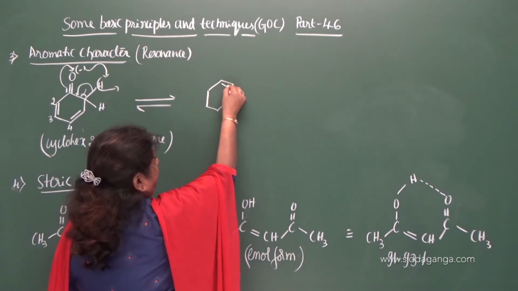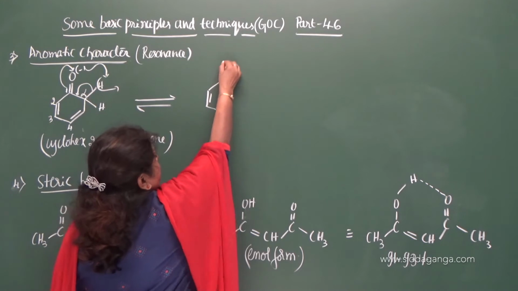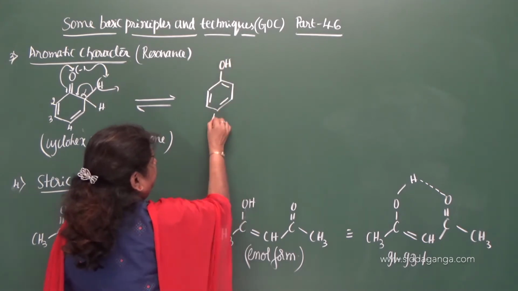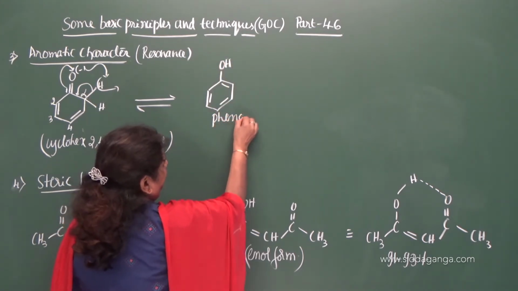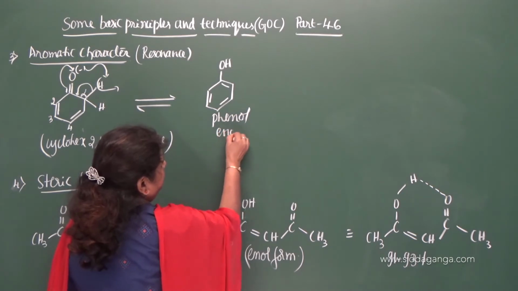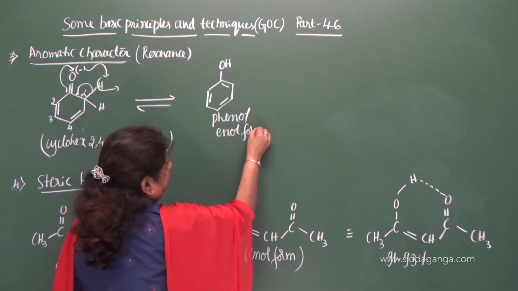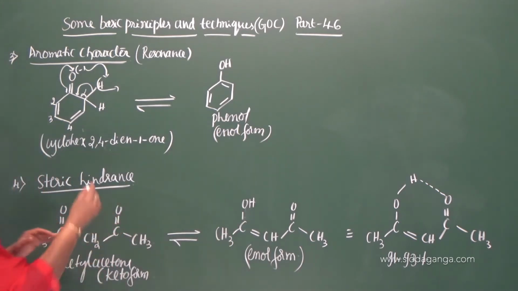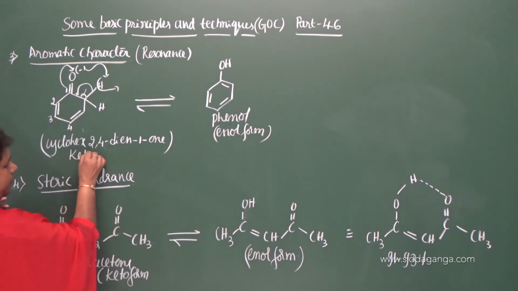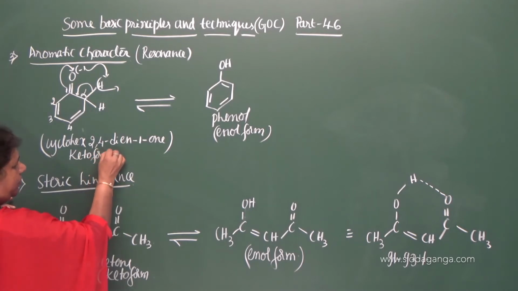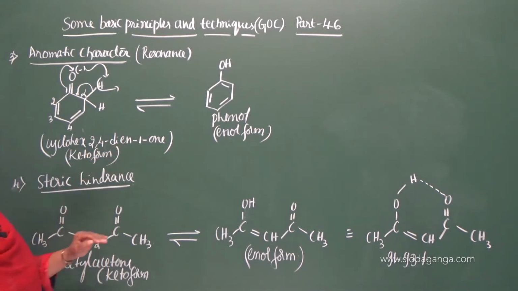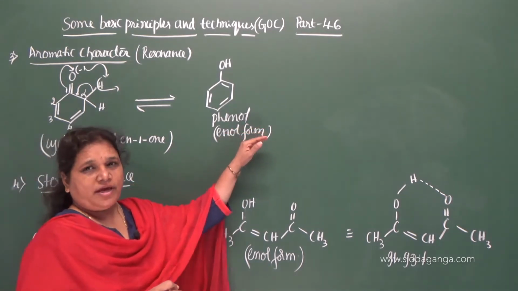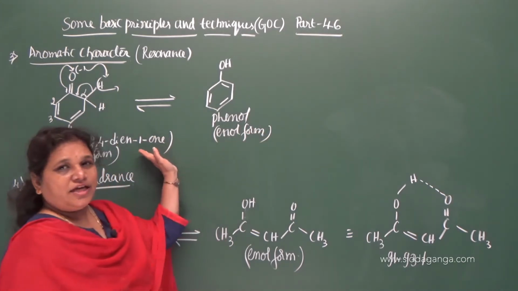You will get the compound. So this is phenol. The phenol form is the enol form here. So this is the enol form, and this is the keto form, correct? Keto form. So under ordinary conditions, always the phenol form exists rather than this ketone form.